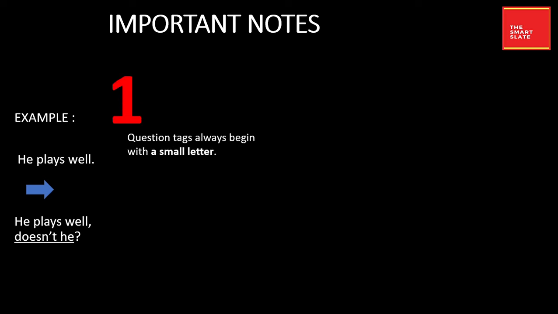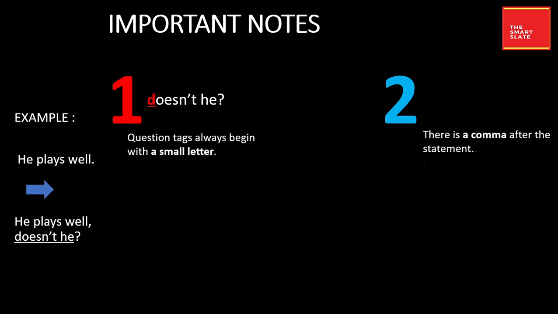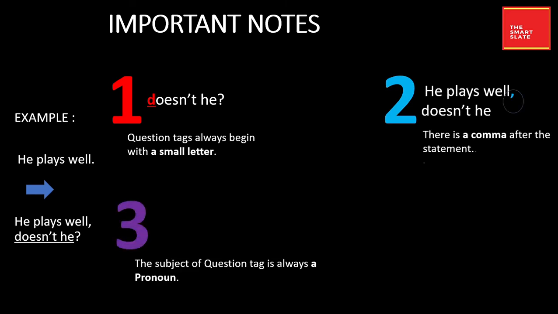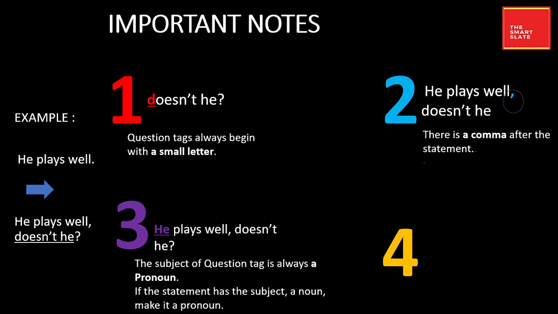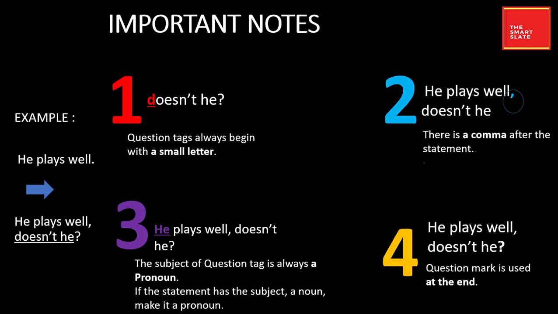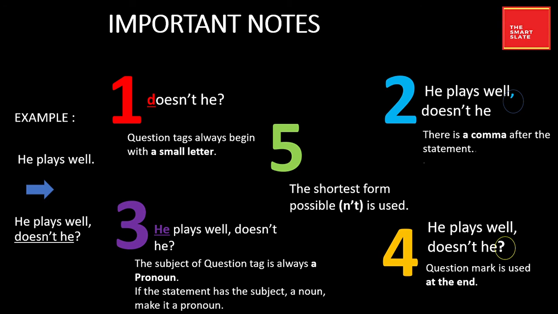So question tags always begin with a small letter. There is a comma after the statement. The subject of question tag is always a pronoun. If it is a noun, you have to make it a pronoun. Question mark is used at the end. And the shortest form possible, that is N apostrophe T, is used for not.